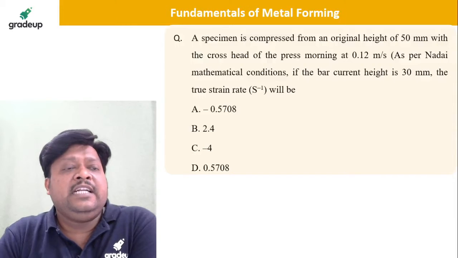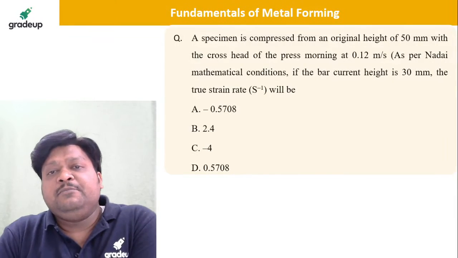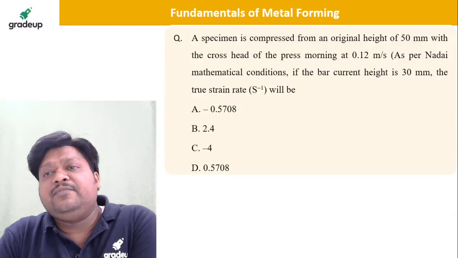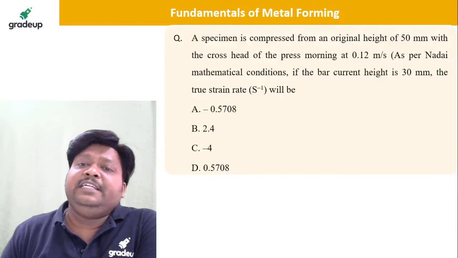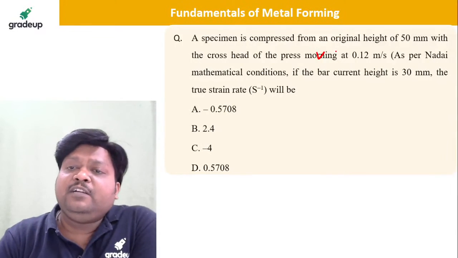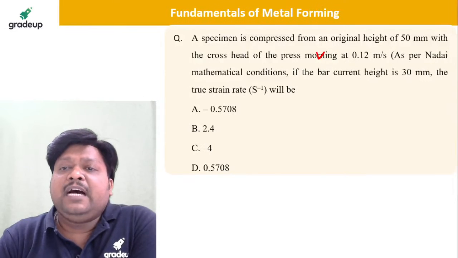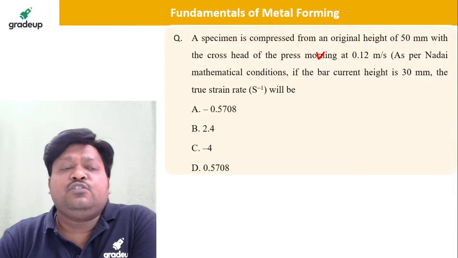Take this question and tell me the answer. A specimen is compressed from the original height 50 mm with the crosshead of the press moving at 0.12 meter per second as per Nadai mathematical conditions. If the bar current height is 30 mm, find the true strain rate.